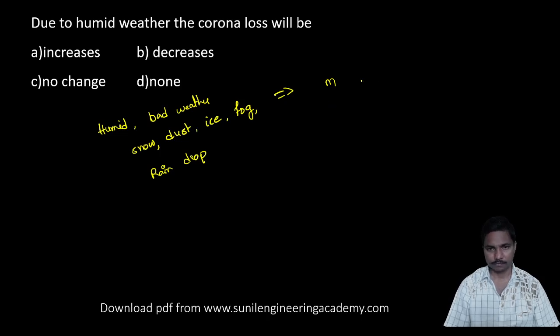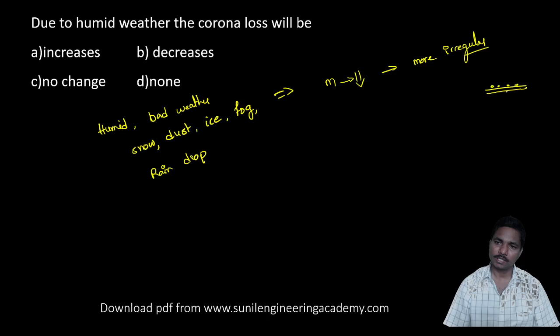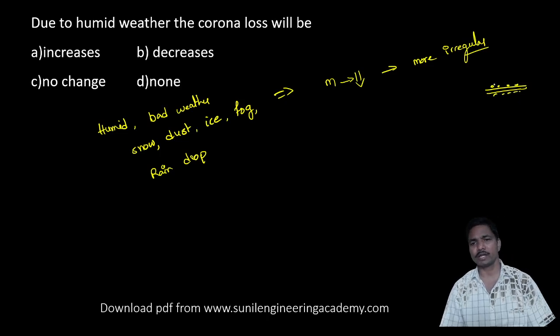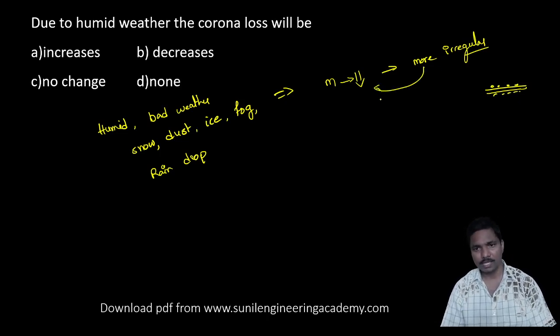The irregularity factor decreases. Why? Because it becomes more irregular. For example, if rain drops fall on a conductor, it becomes more irregular. If it is more irregular, M is less.